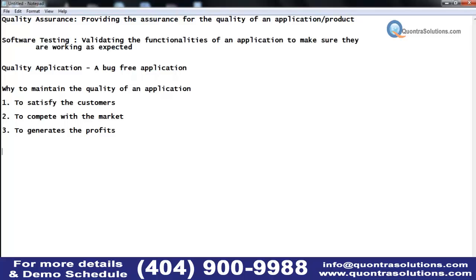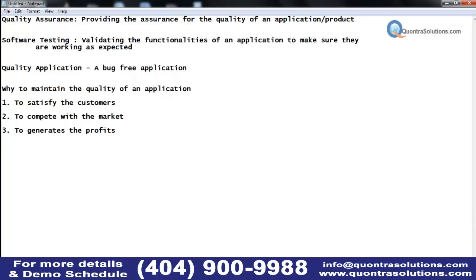If you are buying something, as a customer we'll always go for products which have quality. Most customers don't look at the price, they look only for the quality. Even though the price is somewhat high, if the quality is good, they'll prefer to buy it, right?